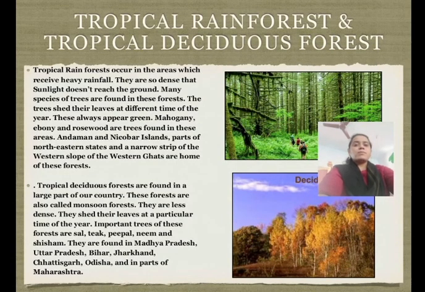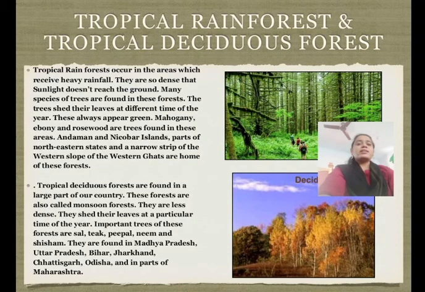So now we will discuss the tropical evergreen forest. Tropical evergreen forests are also called evergreen forest or semi-evergreen forest. These forests are found along the length of the windward side of the Western Ghats and a large area of northeast India, and also in the Andaman and Nicobar Islands. They are found in areas having an annual rainfall of over 300 centimeters and temperatures ranging between 25 Celsius and 30 Celsius. Tropical evergreen forests of India contain tall trees with a closed canopy.